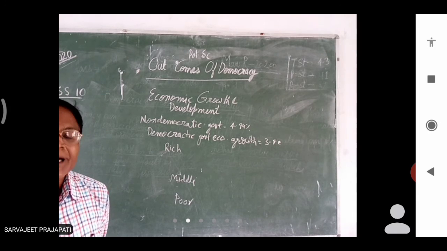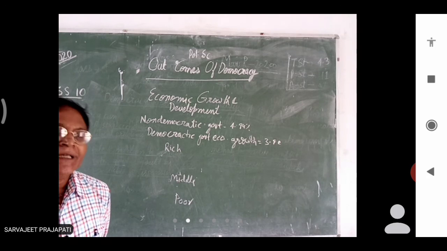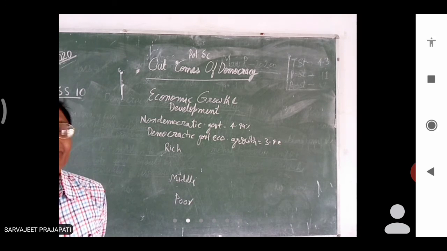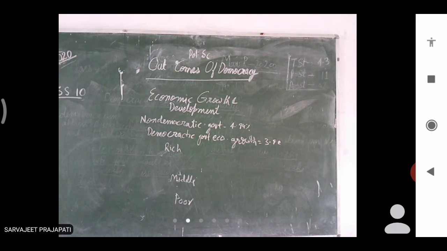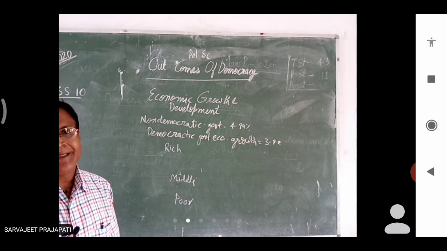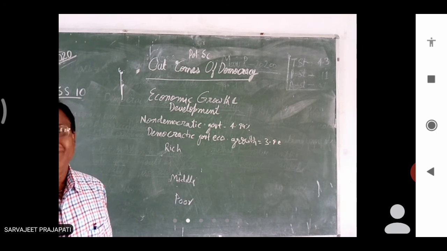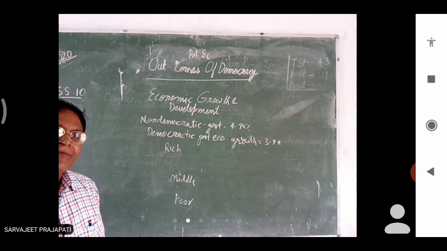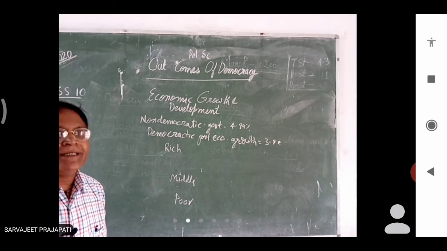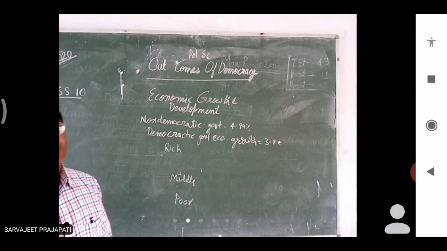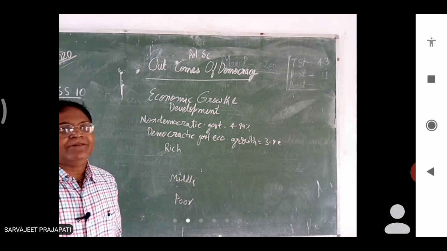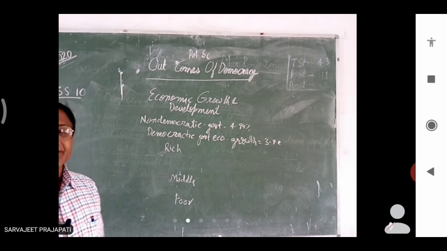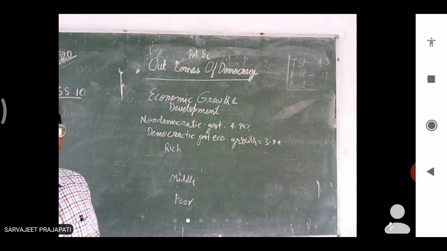So these are the outcomes. The major outcomes are that a democratic government is accountable, responsive and legitimate. These three are major outcomes. A democratic government accommodates social diversity, which is another outcome. It also reduces inequality and poverty, right? So these are the outcomes of democratic government.